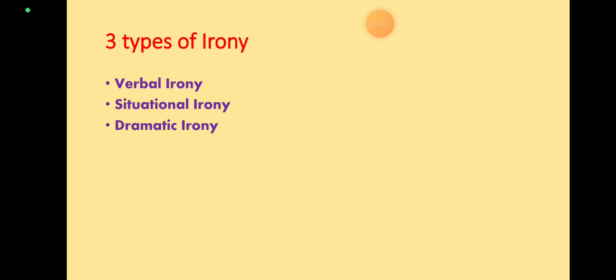Now next, what is dramatic irony? Dramatic irony is when an audience knows or comes to realize something that a character in the literature does not know. Or you can say, when the audience knows something a character doesn't. An example of dramatic irony would be when King Oedipus, who has unknowingly killed his father, says that he will banish his father's killer when he finds him.